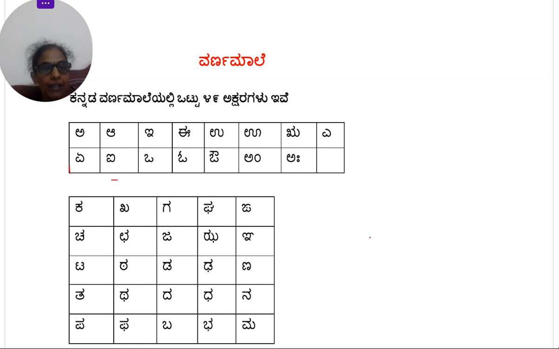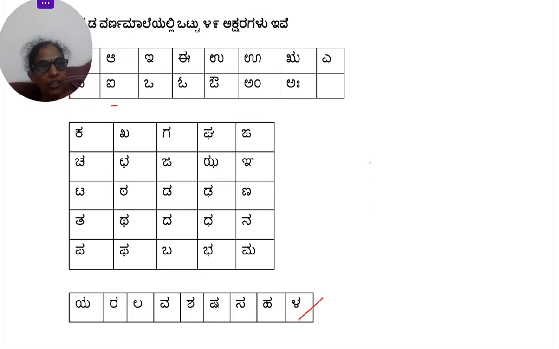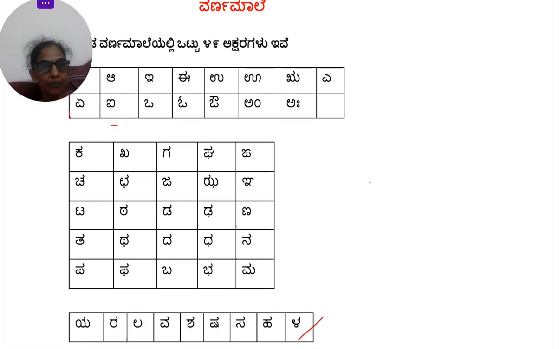ಕನ್ನಡ ವರ್ಣಮಾಲೆಯಲ್ಲಿ ಒಟ್ಟು 49 ಅಕ್ಷರಗಳಿವೆ. So it means that Akshara means alphabets. So in Kannada Varnamale we have 49 alphabets. So you can see the alphabets are listed here. All the 49 alphabets are listed here.